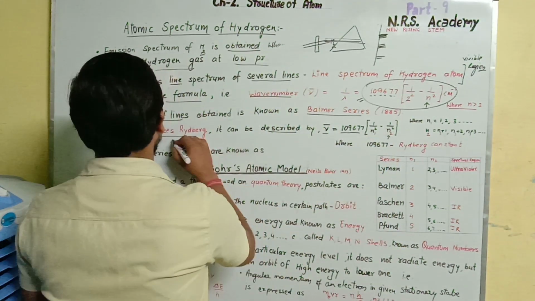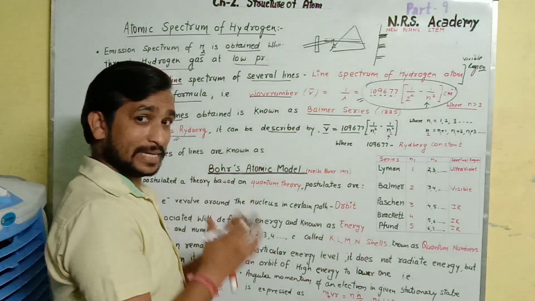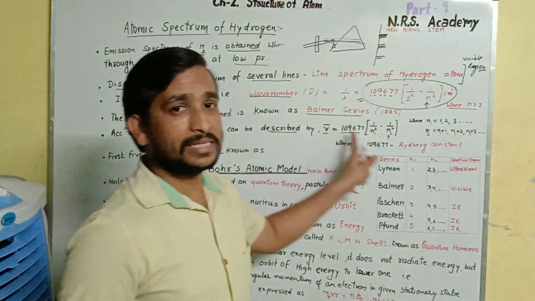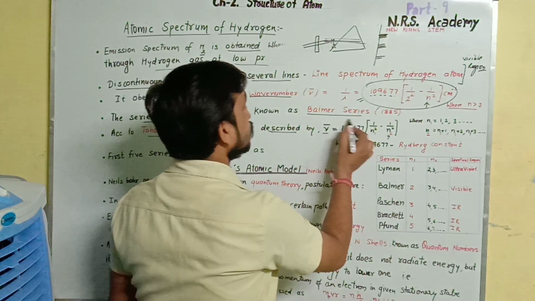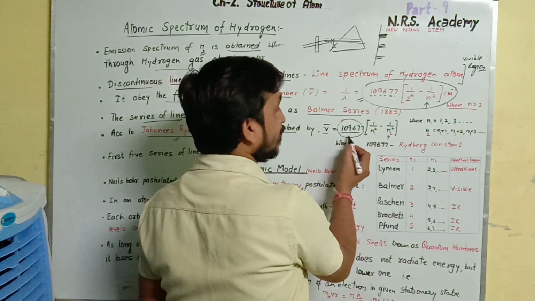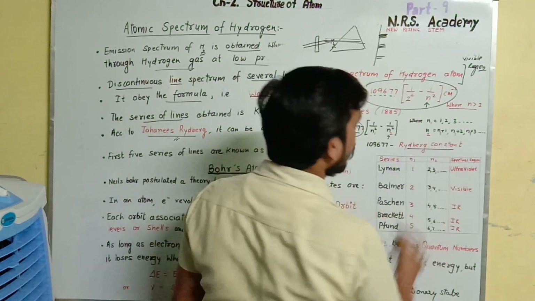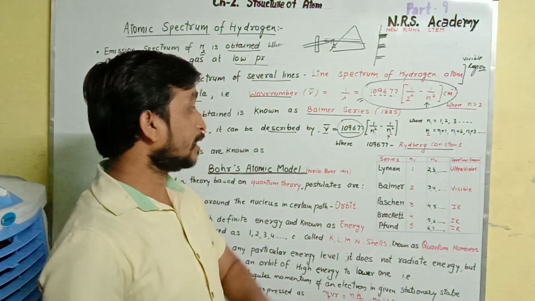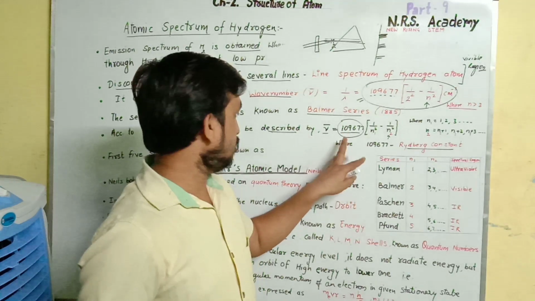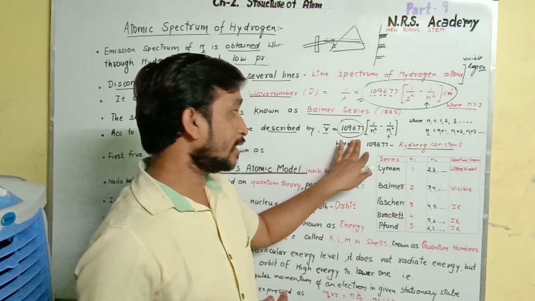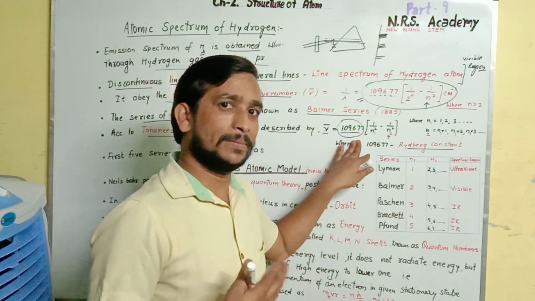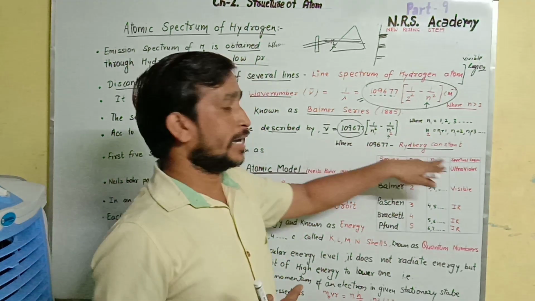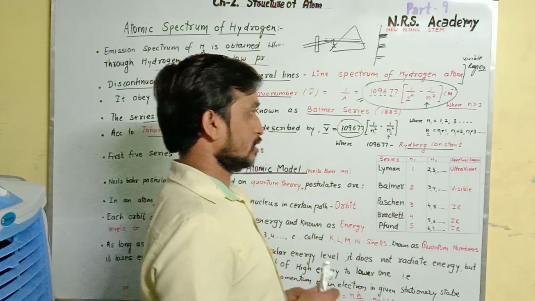So according to Johannes Rydberg, spectral lines are observed for all the atoms, but in this case, this value, 109677, is called the Rydberg constant. For the hydrogen atom, it is a fixed value denoted as the Rydberg constant, but if we talk about other atoms, that is helium, lithium and so on, the Rydberg constant may change.